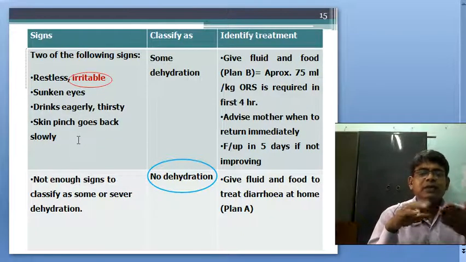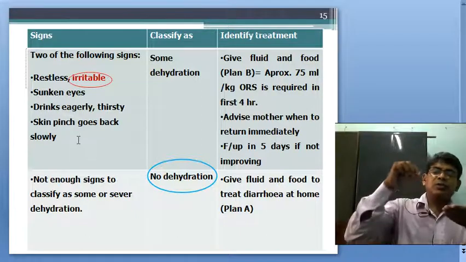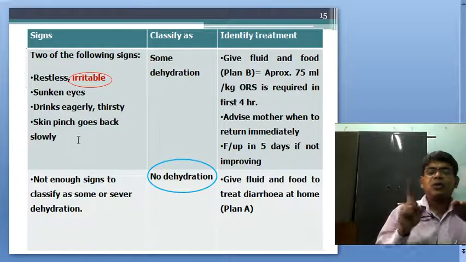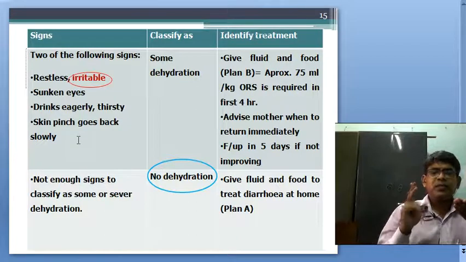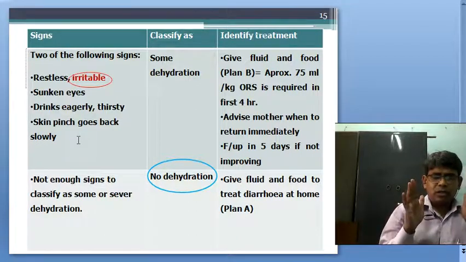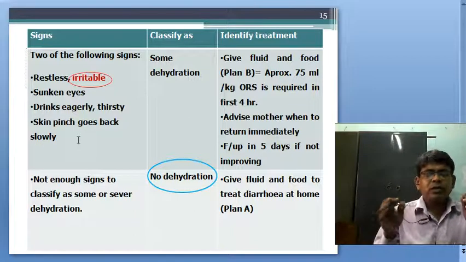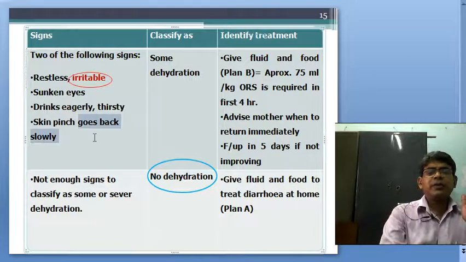So if the skin pinch goes back within your uttering 1001, 1002, then you can be sure that this is within 2 seconds. So this is goes back slowly.